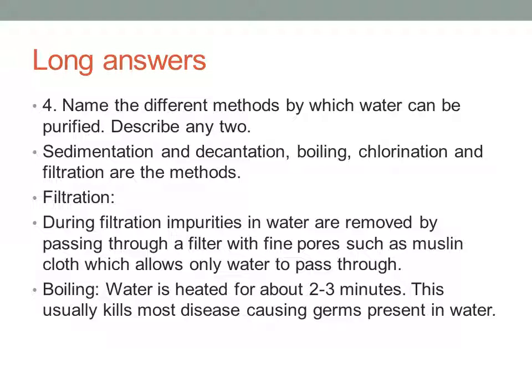The filter paper has pores which allow only the water to pass. Other impurities will be settled at the top itself. And then boiling: during the boiling method, water is heated for about 2 to 3 minutes. During these minutes the water is heated and kills the germs. So this is up to your long answers.